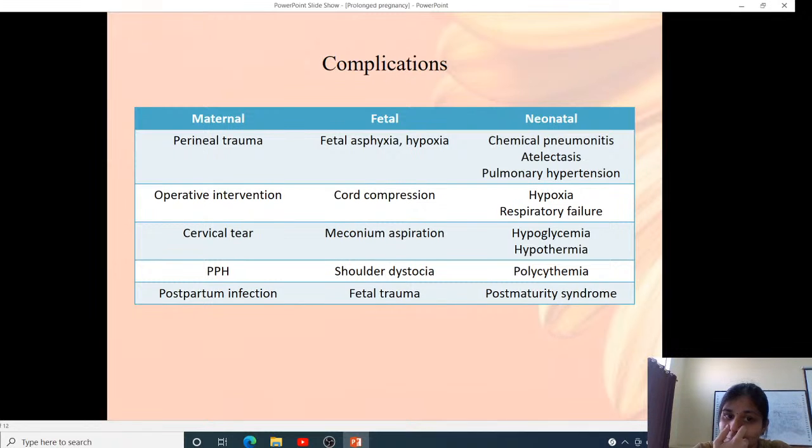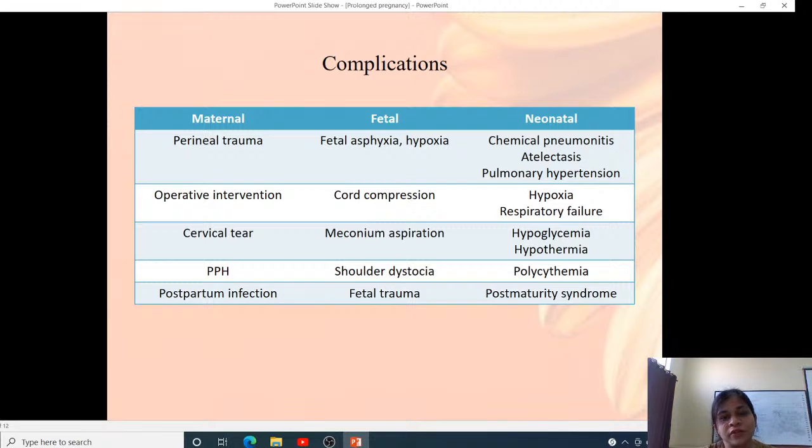Complications. Maternal: there can be perineal trauma and increased operative interventions. There can be cervical tears, PPH, and postpartum infections. Cervical tears and perineal trauma occur because of the increased weight of the baby, which can lead to increased trauma during delivery.